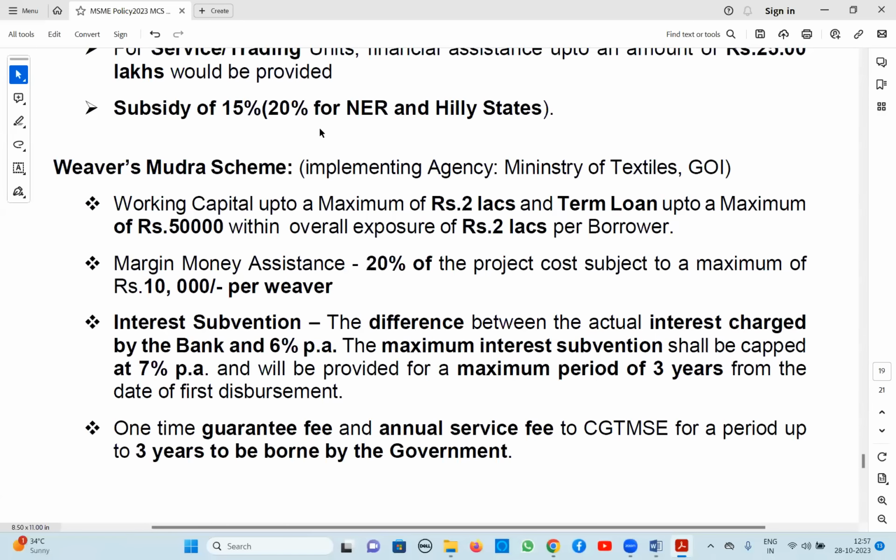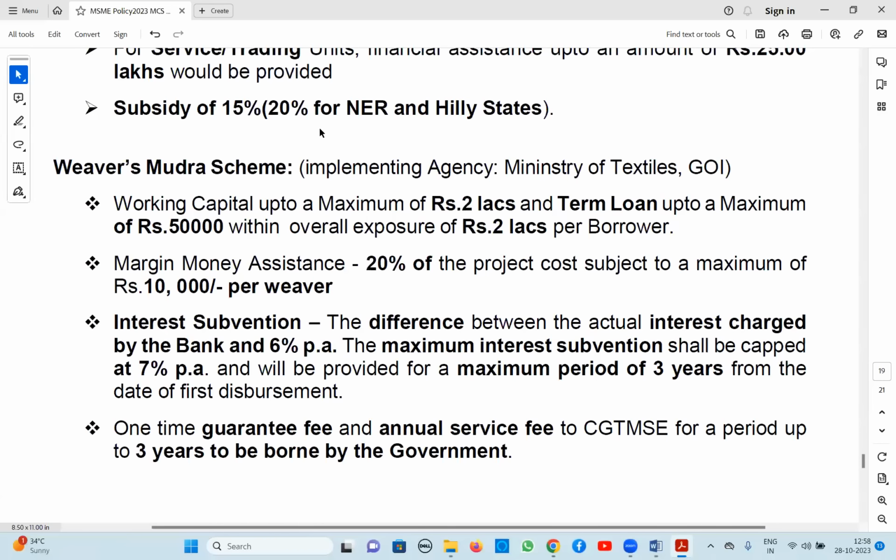It is margin money. Apart from that, they will get interest subvention also. The interest subvention is the actual interest charged minus 6%. Whatever we are charging beyond 6%, they will get as interest subvention, but with a cap of 7%. That means a maximum of 7% subvention only is permissible, and for a maximum period of 3 years.